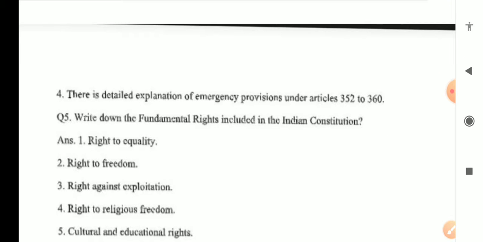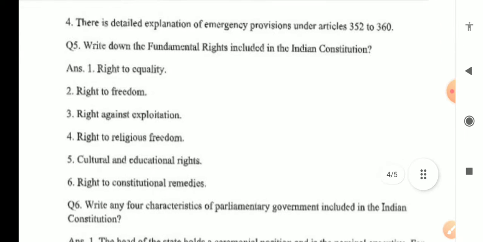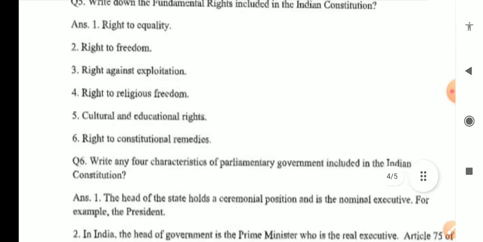Write down the fundamental rights included in the Indian Constitution. Fundamental rights are right to equality, right to freedom, right against exploitation, right to religious freedom, cultural and educational rights, and right to constitutional remedies.